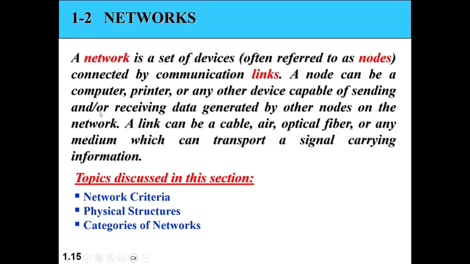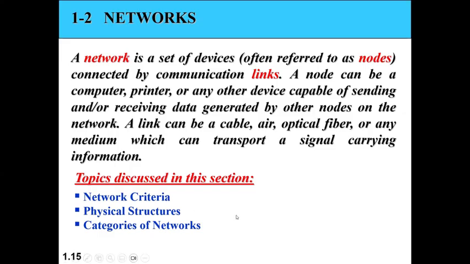A node can be a computer, printer, or any other device that is capable of sending and receiving data. Generally, we say a computer network is a set of autonomous systems, meaning each system can work independently, but they can also be a part of a network. Like at your home, you may have a network with one or two laptops, a few mobiles connected together to share the data. So there are certain things that we should know about a network.